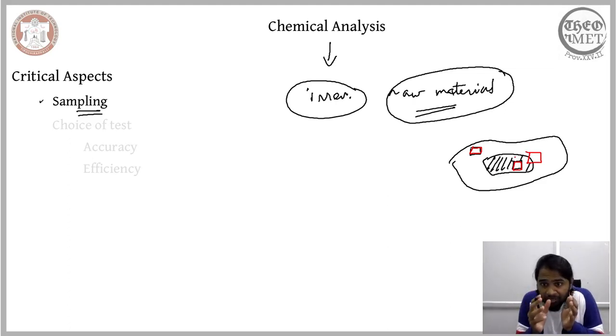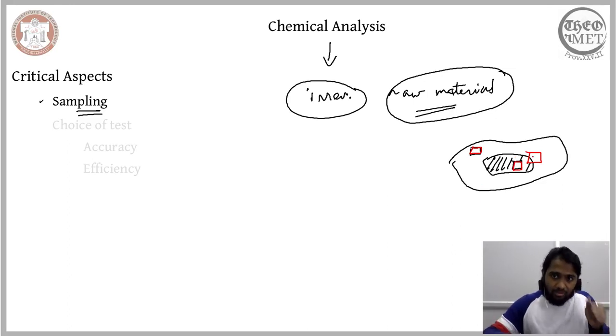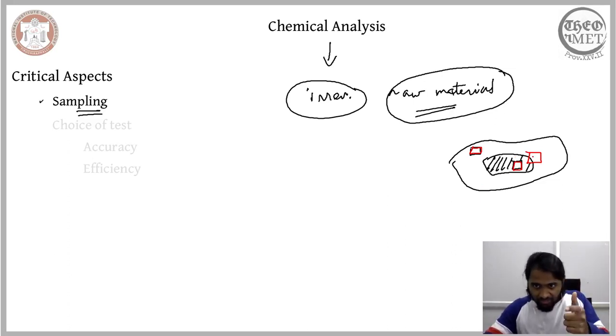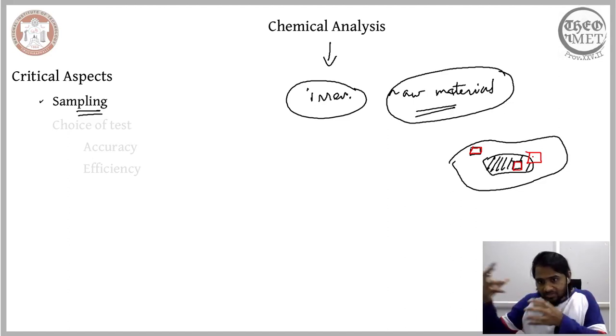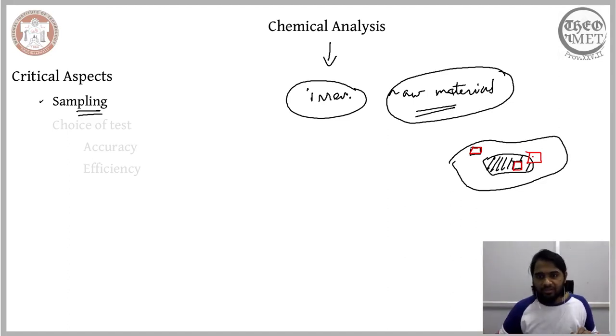Ideally, the sample should encompass both the gangue and the mineral in close to the proportion that is found in the overall run-of-mine particles. So the sample should contain both mineral and gangue, in an ideal case, in the proportion that is observed in the overall run-of-mine particles. In the overall raw material, in whatever proportion it is present, in the same proportion it should be represented in the sample.